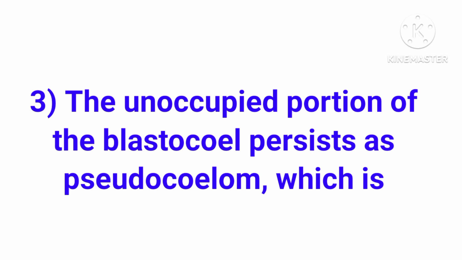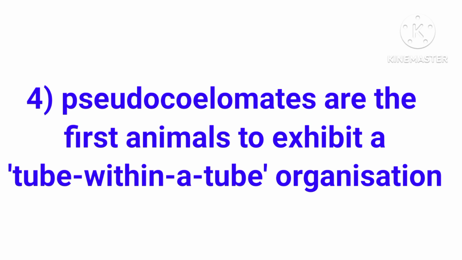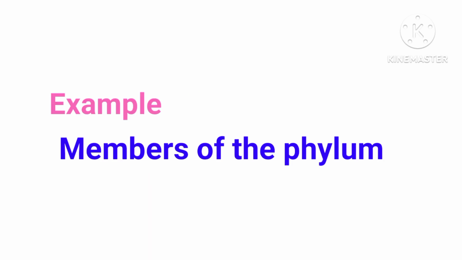The unoccupied portion of the blastocoel persists as pseudocoelom, which is filled with pseudocoelomic fluid. Pseudocoelomates are the first animals to exhibit a tube within a tube organization. Example: members of the phylum helminthes, nematoda, rotifera, etc.